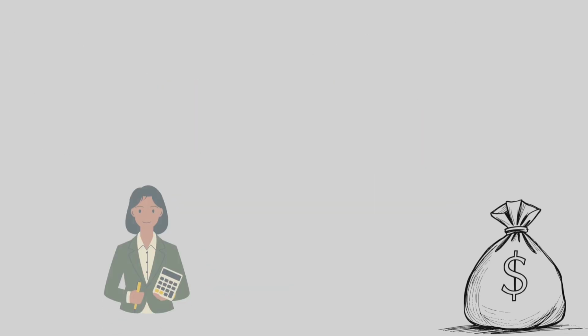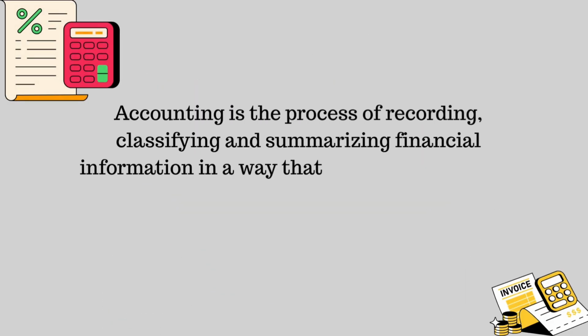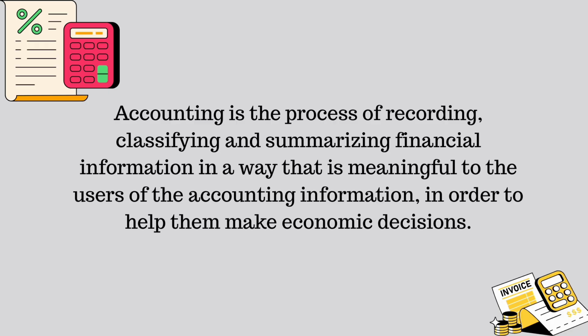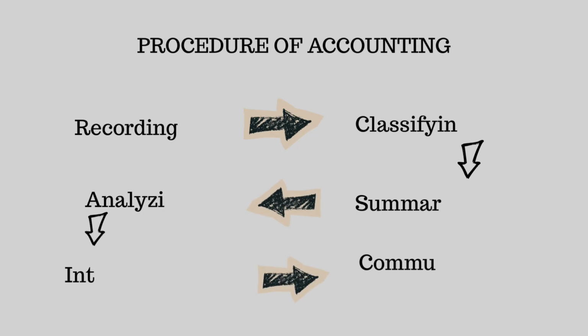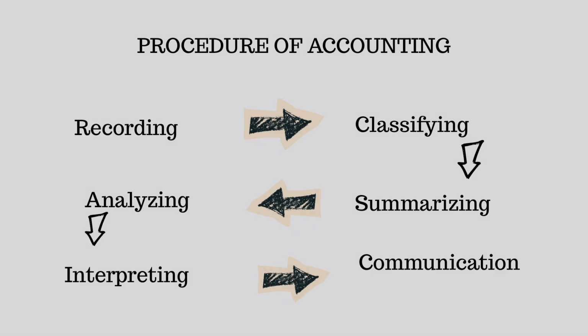What is accounting? Accounting is the process of recording, classifying, and summarizing financial information in a way that is meaningful to the users of accounting information and enable them make relevant financial decisions. And we have 6 procedures of accounting, which includes recording, classifying, summarizing, analyzing, interpreting, and communicating of accounting information. Now I'm going to be explaining these 6 levels of accounting.